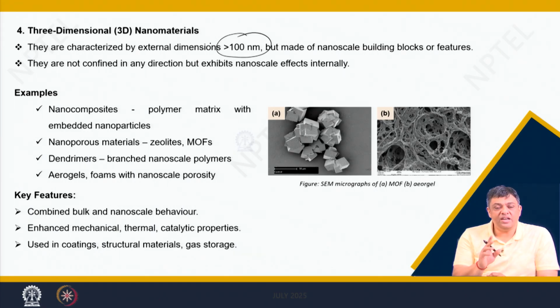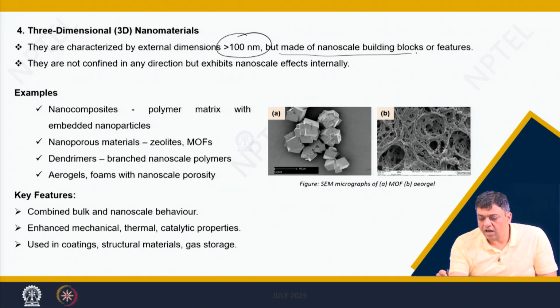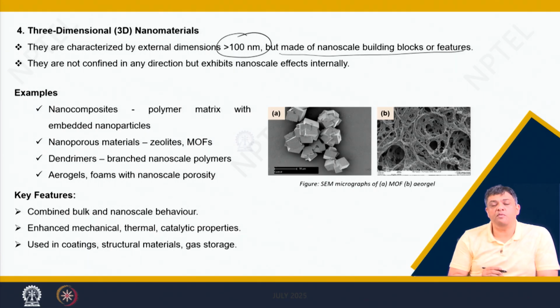So, it is a seemingly contradicting way of defining, but no, these kind of 3D nanomaterials are the ones whose external dimensions may look like the ones having dimensions more than 100 nanometers, but these are made up of nanoscale building blocks or features.